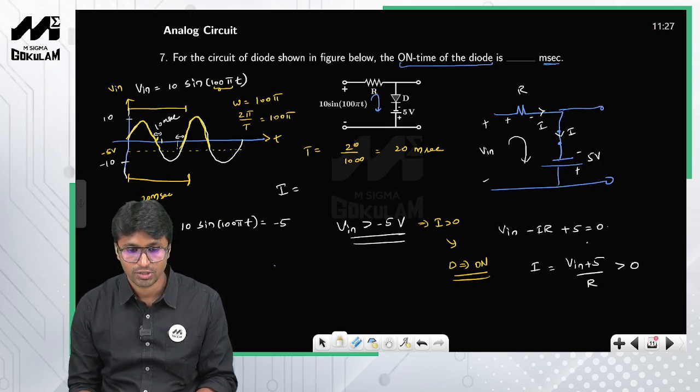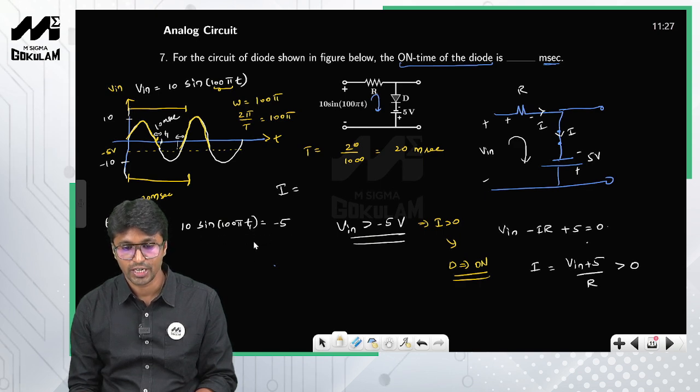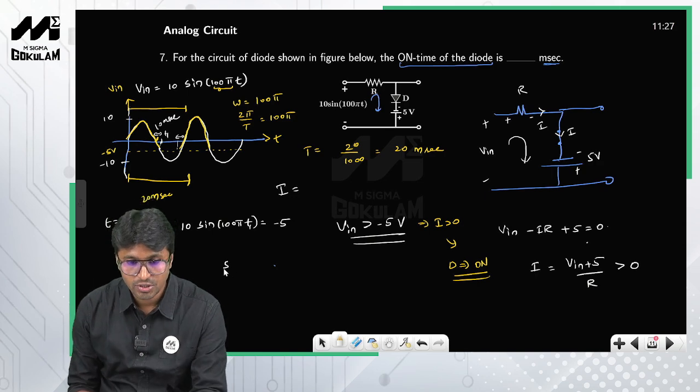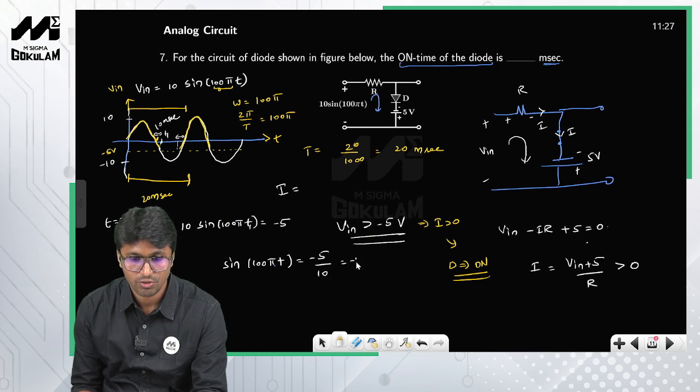At t equal to t1, the input becomes equal to minus 5. Solve for this t1. So sine 100 pi t is equal to minus 5 by 10, which is equal to minus 1 by 2.